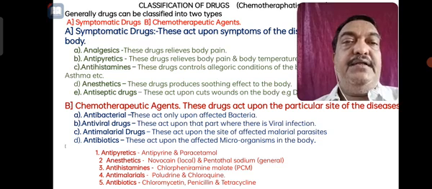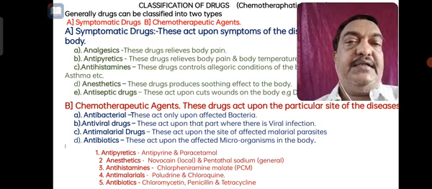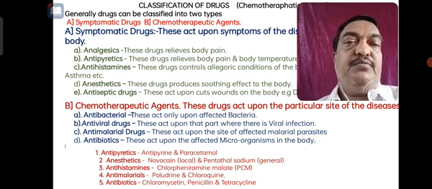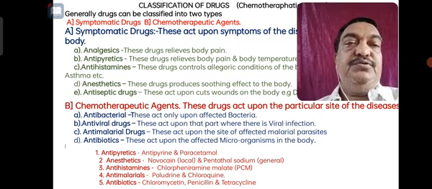Then anti-malarial drugs act upon the site of affected malarial parasites. That means when the female mosquito bites the human body, the malaria spreads. So the drugs used to cure it are called anti-malarial drugs.